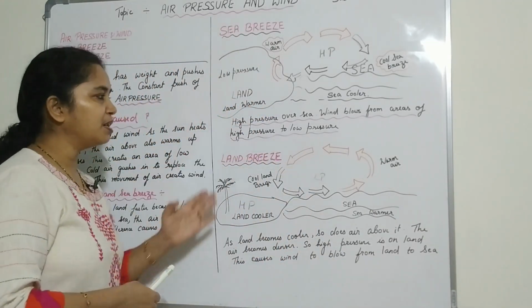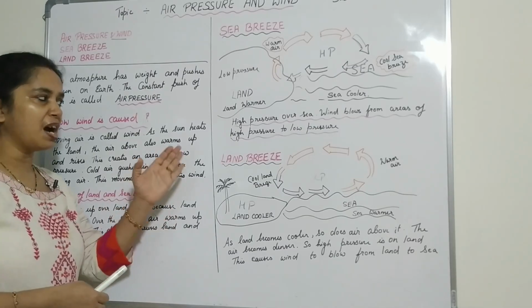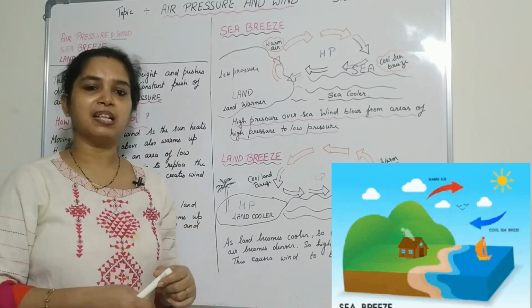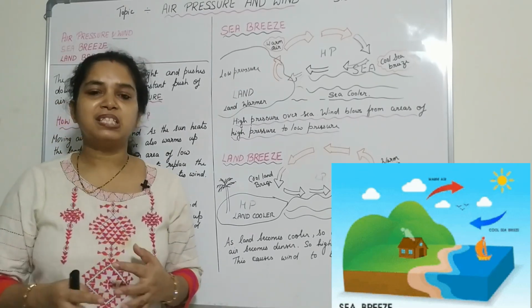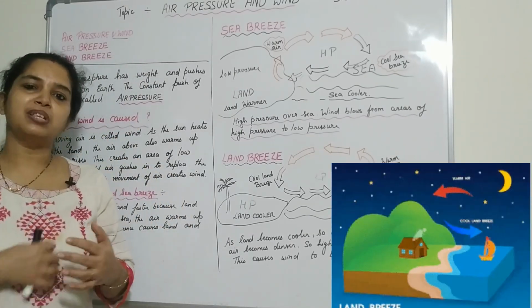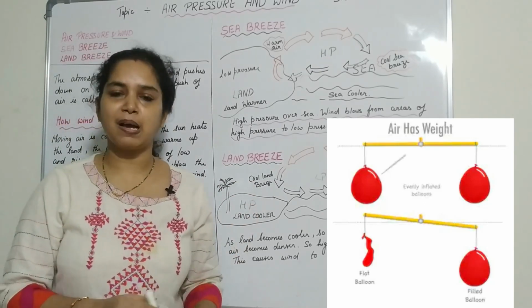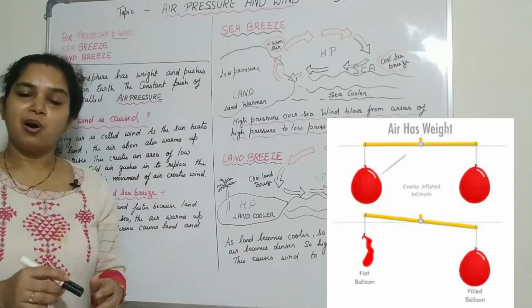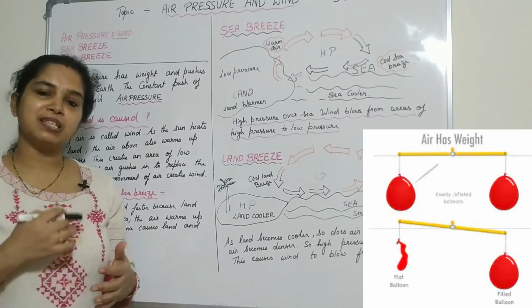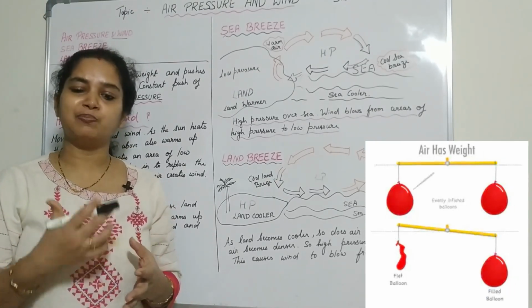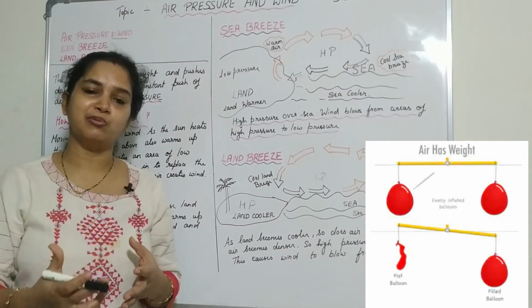So you can observe due to the high pressure and the low pressure, you can observe the land breeze and the sea breeze. Although we cannot see air, but this happens due to the air pressure. So this land breeze and the sea breeze are the good example of the air pressure. Also, the air has weight and occupies space. This can be also seen when you blow up the balloon, and we perform an experiment with the balloon that it occupies space.